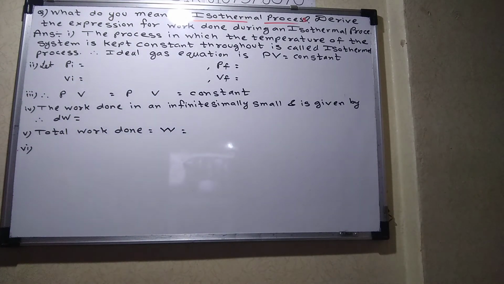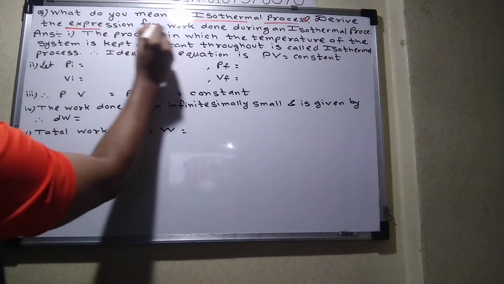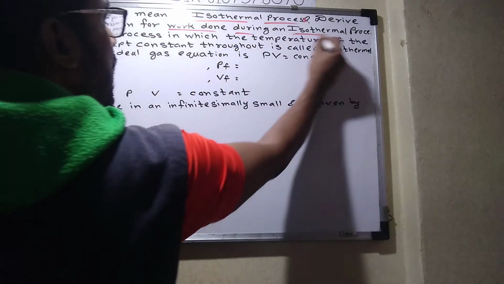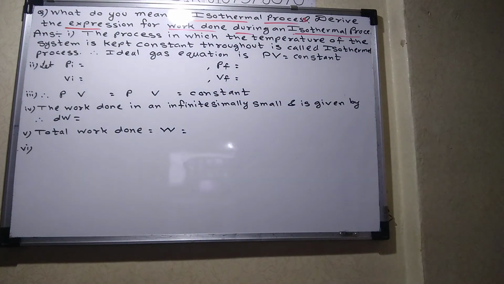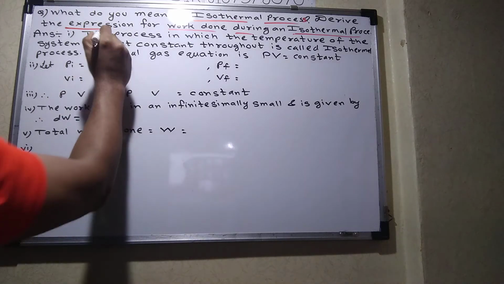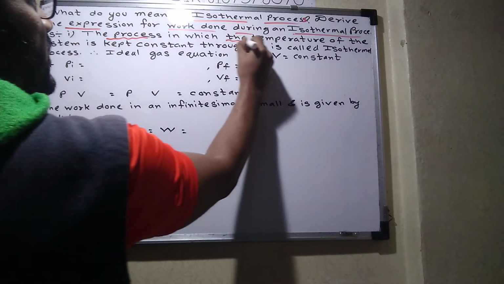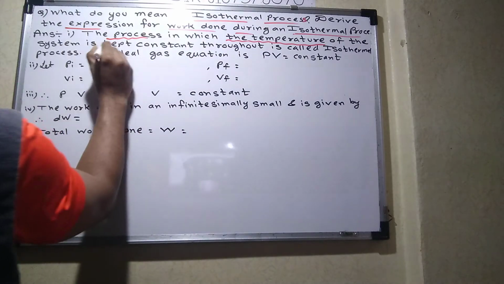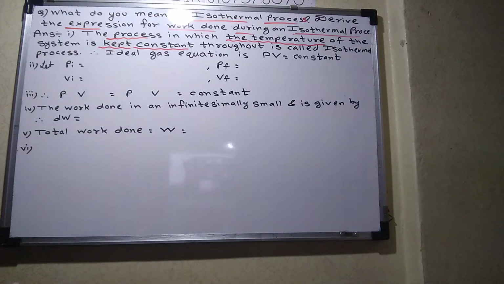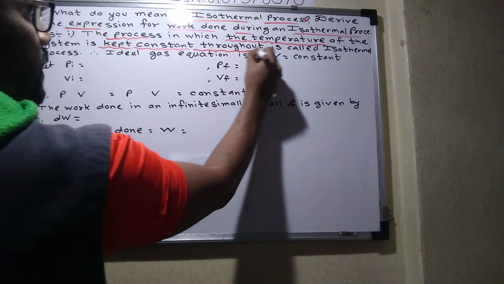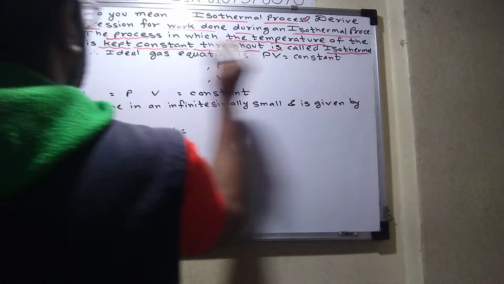So what's the question? The next question is: derive the expression for the work done during the isothermal process. Okay. So let me tell you the definition. Already I explained what isothermal means. Temperature remains constant. The process in which the temperature of the system is kept constant throughout is called an isothermal process.